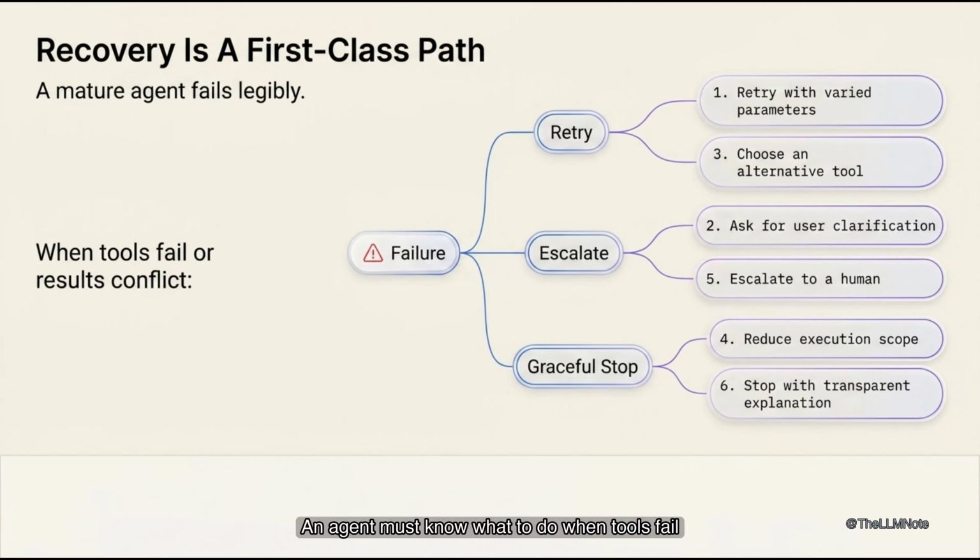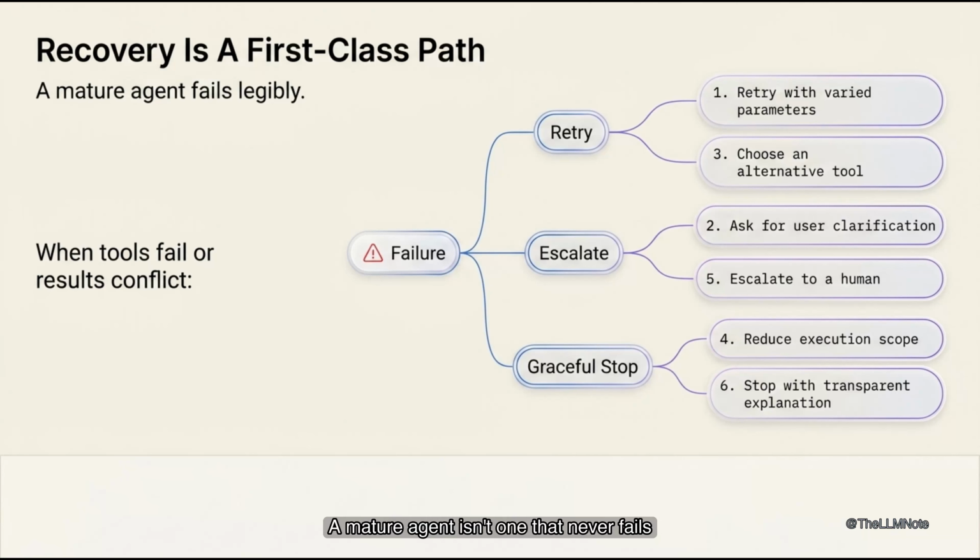An agent must know what to do when tools fail. It should handle conflicting results gracefully. When the goal becomes impossible, it must adapt. Recovery paths include retrying the action. It can ask for clarification if needed. It may choose a different tool instead. It can reduce the scope of the task. Escalation to a human is an option. It can stop and explain clearly. A mature agent isn't one that never fails. It's one that fails in a visible, understandable way.